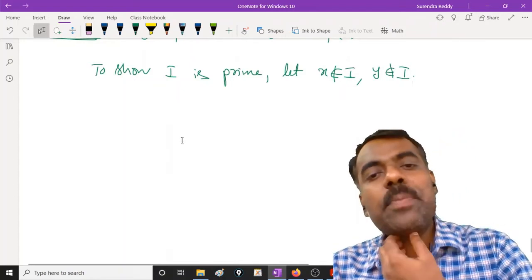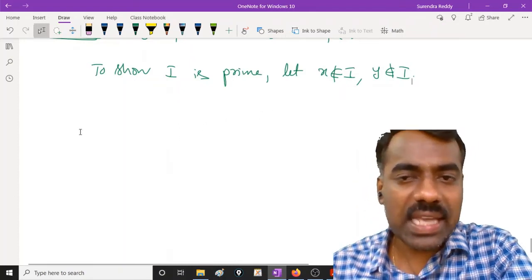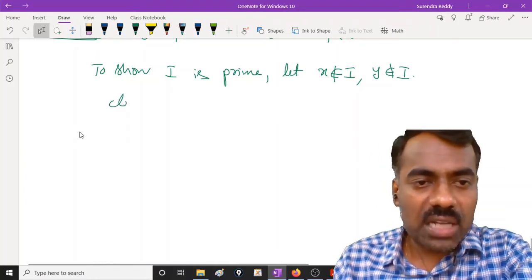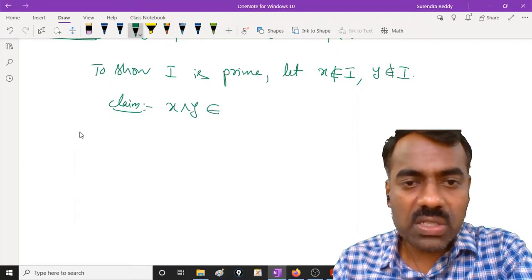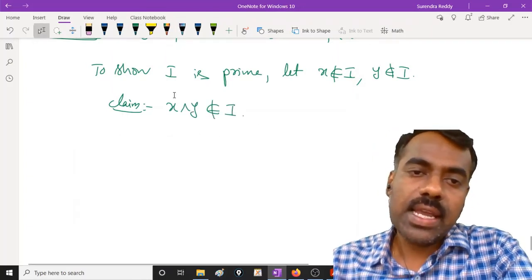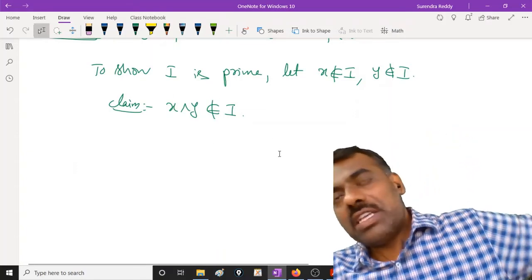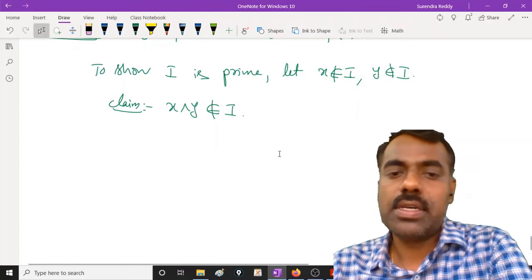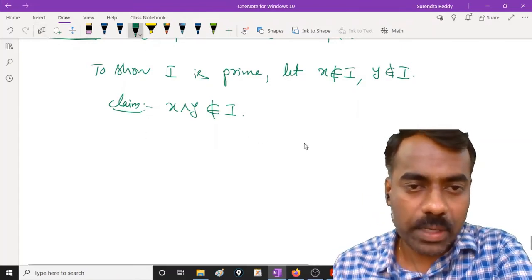To show that it is a prime ideal, it is enough to prove what? Their meet, x meet y, is also not in I. Is this clear? If we prove that, then I will become a prime ideal, right? How will we show that x meet y is not in I? If we can show that phi of x meet y is not 0, then we are done. Is this clear?